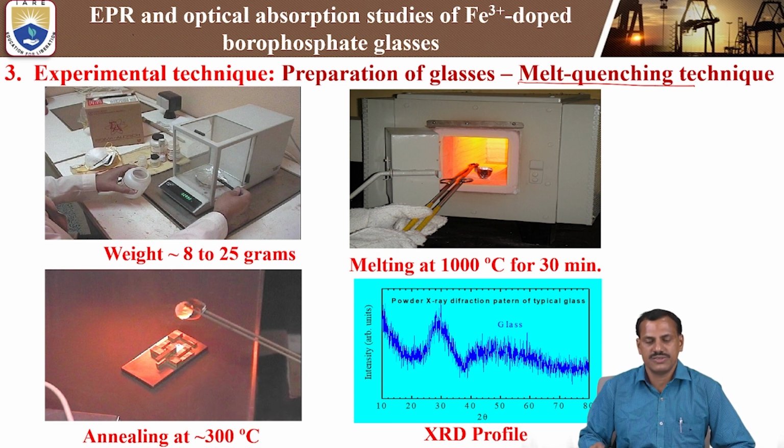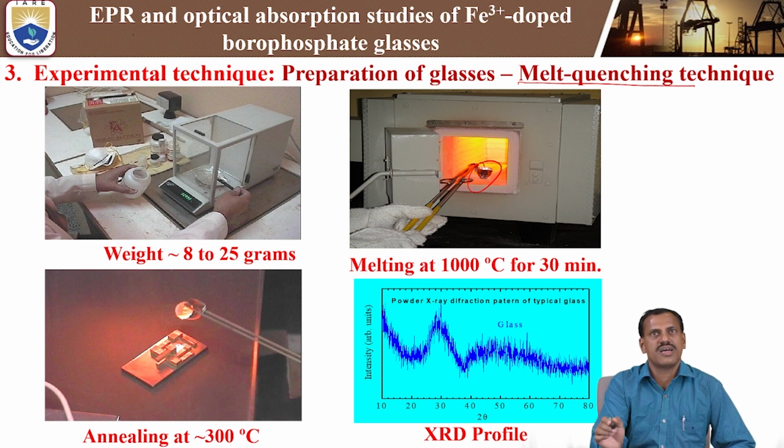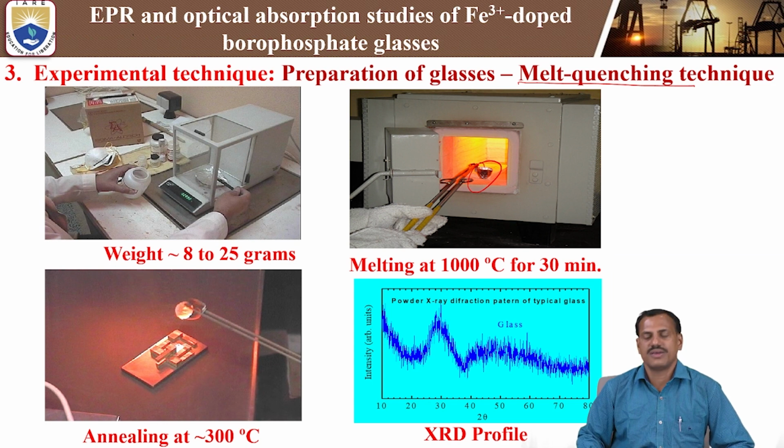After weighing the chemicals, we pour them into the platinum crucible. The platinum crucible is used for the melting purpose. The weighed chemicals, 10 to 25 grams, form a batch composition. We can vary from 10 grams to 15 grams or 25, not more than 25, because we are going to measure the optical and characterization methods. That is why we use a very small amount, up to 25 grams only. We are not doing bulk glass preparation. We are preparing for experimental studies only, so you have to use a small amount of chemicals, up to a maximum of 25 grams.